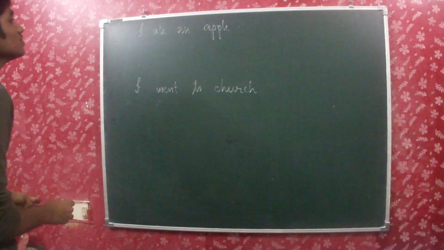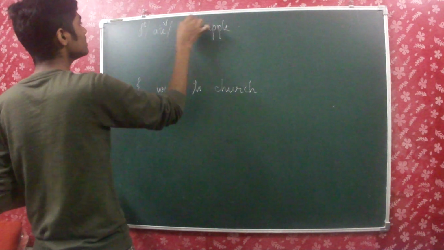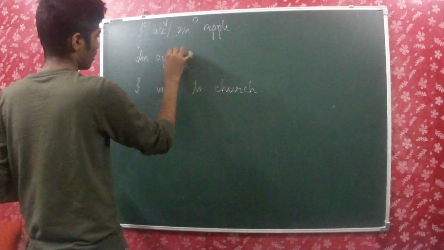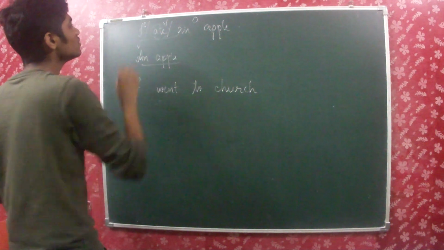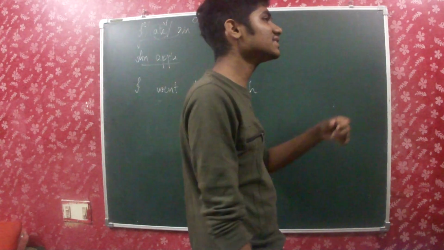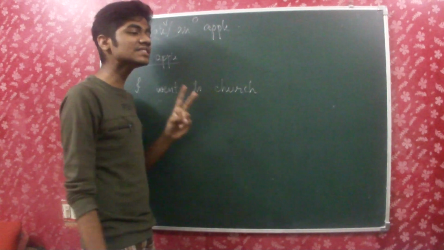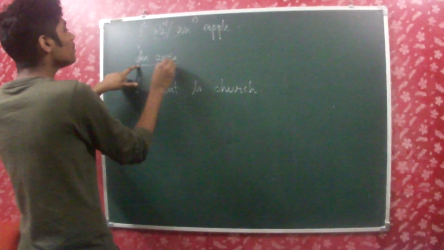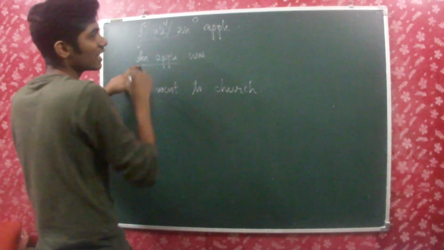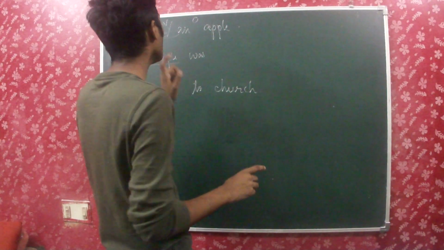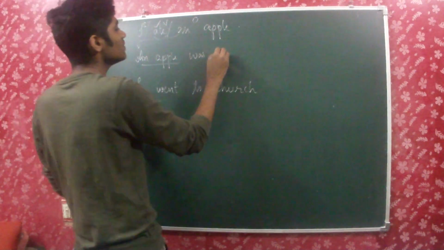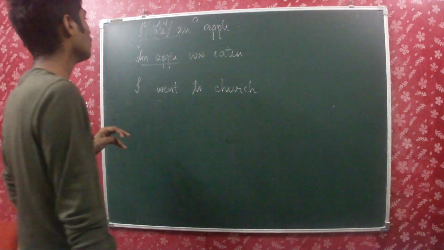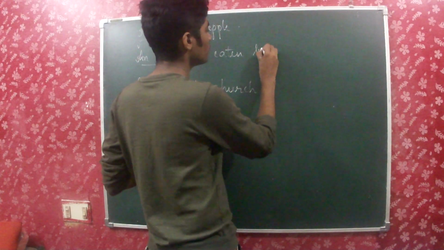I ate an apple. So this is the subject, this is the verb, and this is the object. So what do we do? We bring the object to the front. So an apple. And what is the tense used here? Past tense. So I have to knock at the door of past tense. There are two people. Was and were. Was is meant for singular, the husband. Were is meant for plural, the wife. So an apple is singular, so I must write was, because an apple refers to only one apple. An apple was. Then I have to write the past participle of the verb which is being given in the question, and then I write eaten because that's a past participle of the word ate. An apple was eaten. Then I write the preposition by.